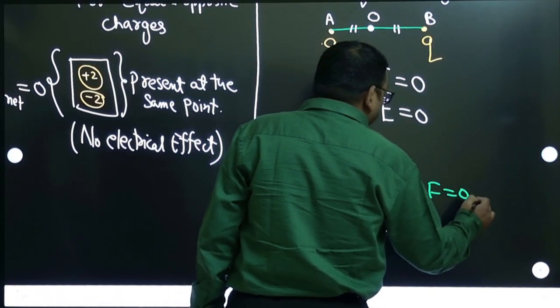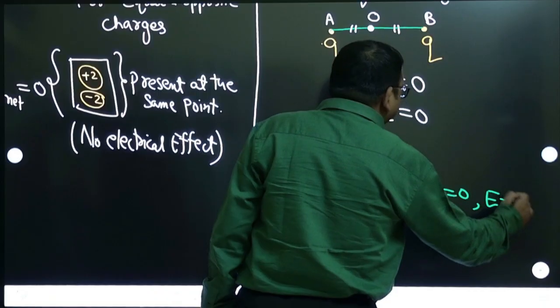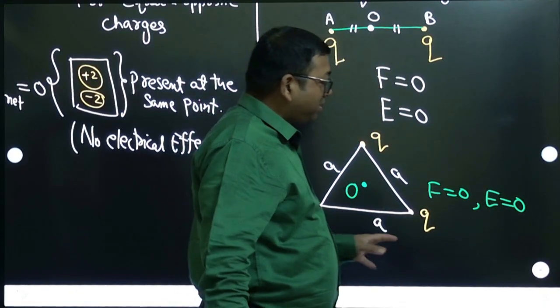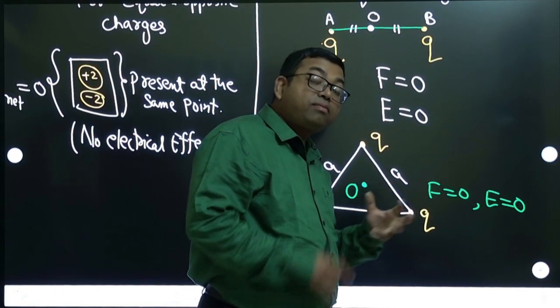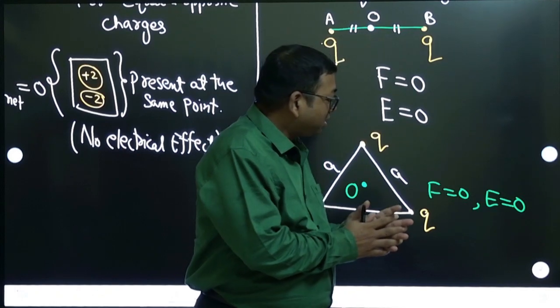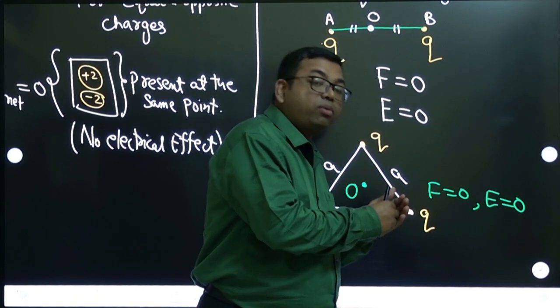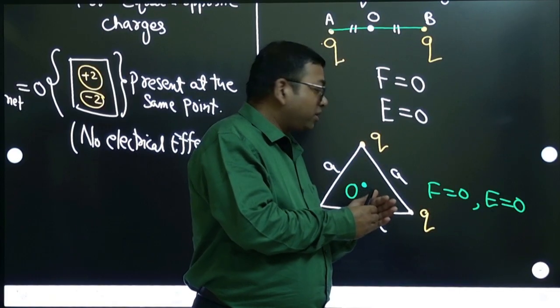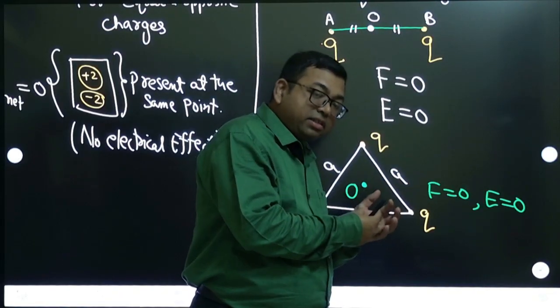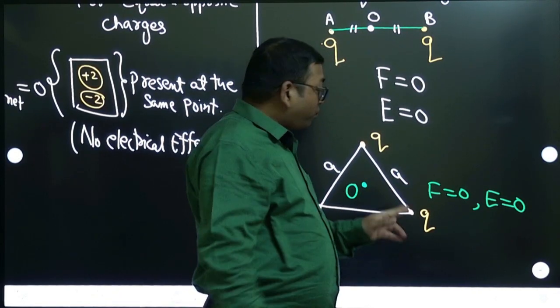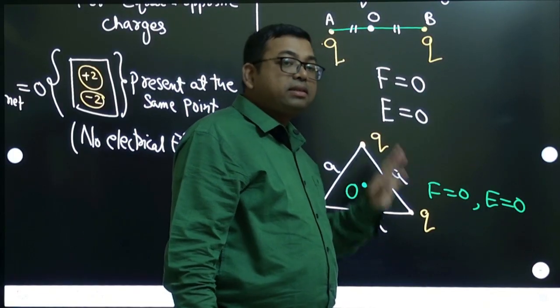Other things like potential may be there, but the vector effect, meaning the quantities which are vectors due to the charges, will get cancelled at this point. Due to charges, force is generated, and due to charges, fields are generated. They are vector quantities.